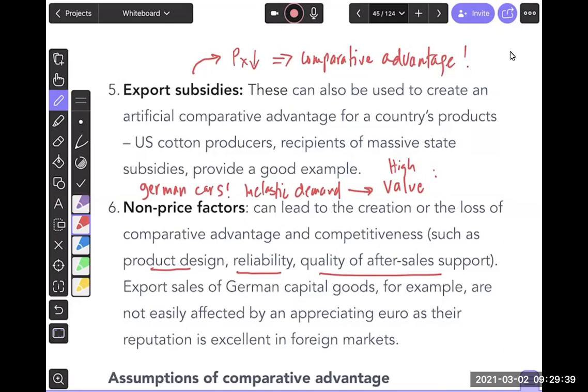A high exchange rate, yes, Zamin, from the context that we're just talking about, will be a disadvantage, because you may lose your competitive advantage. But a high exchange rate may not necessarily be bad. We'll talk about that also.